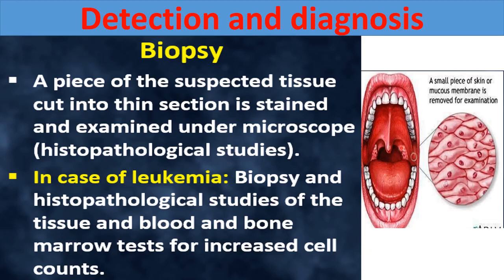Here this is the suspected tissue. This piece is taken, stained, and then examined under the microscope. And this examination of the suspected tissue under the microscope is called histopathological study, meaning the study of any tissue for the disease, right?